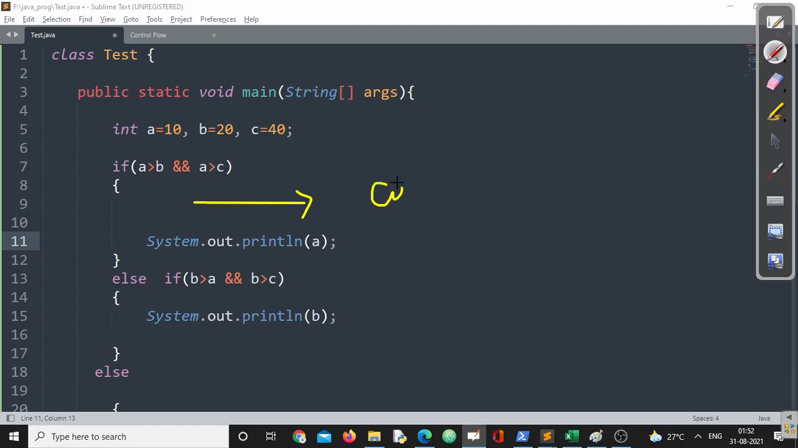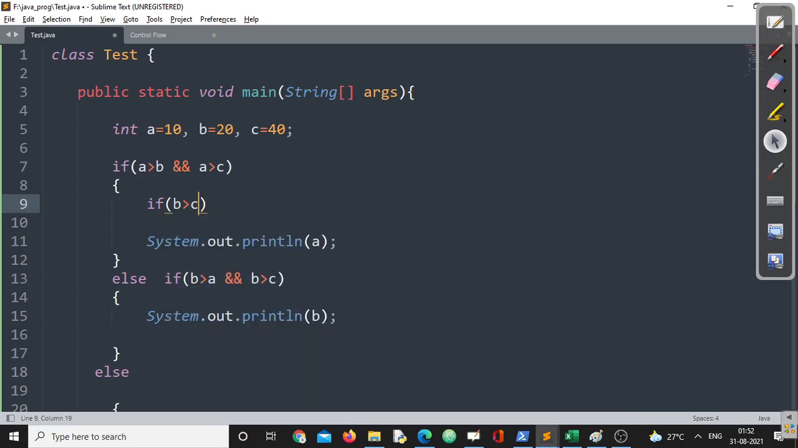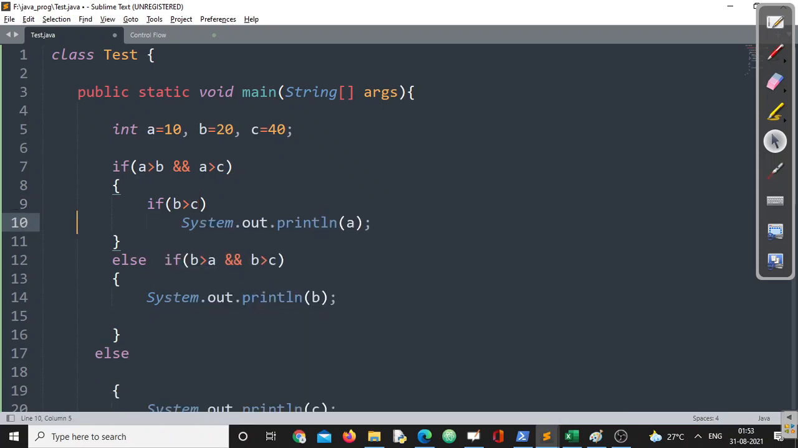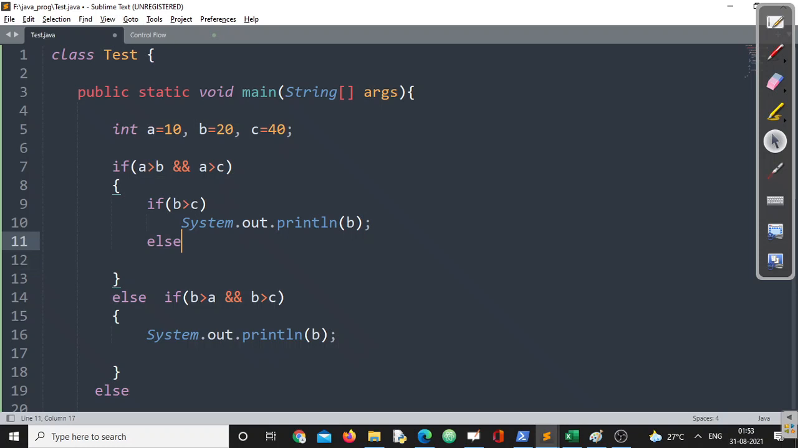Now, if I ask you, inside this block, which one is highest? You'll say, sir, A is highest. I have three numbers initially. Suppose I have taken A as highest. So two numbers are remaining, one is B, one is C. So what can I do? I can write if B greater than C. If this is true, which one will be the second highest? Of course, B will be the second highest, right? Otherwise, C will be the second highest.